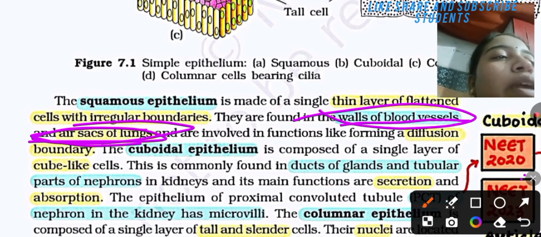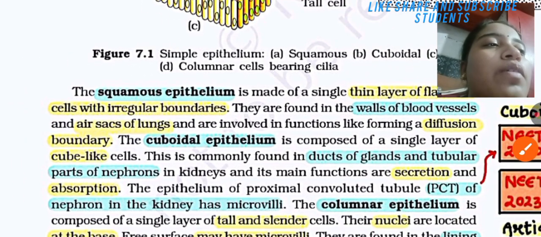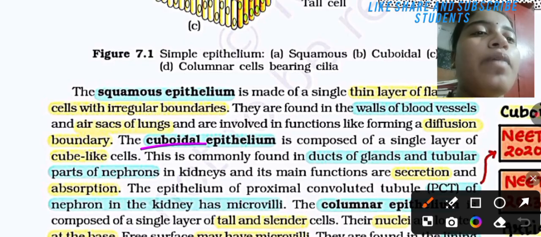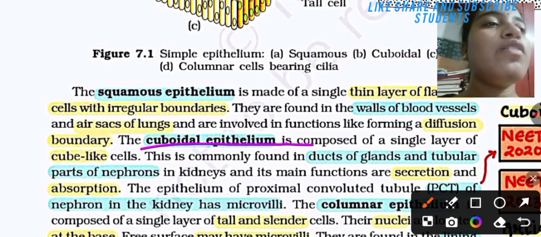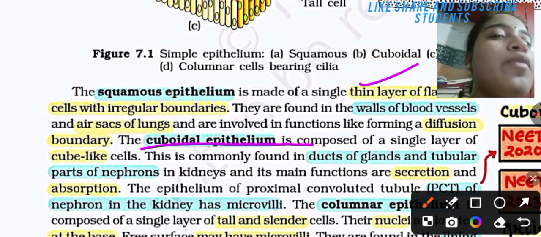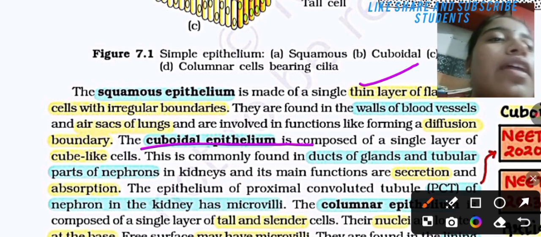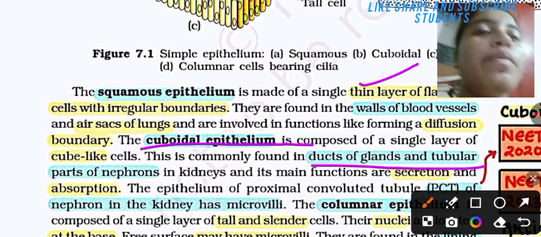Then, where is the cuboidal epithelium found? The cuboidal epithelium is composed of a single layer. The squamous epithelium is a thin layer, but the cuboidal epithelium is composed of single-layer, cube-like cells. It is commonly found in the ducts of glands and the tubular parts of the nephron.